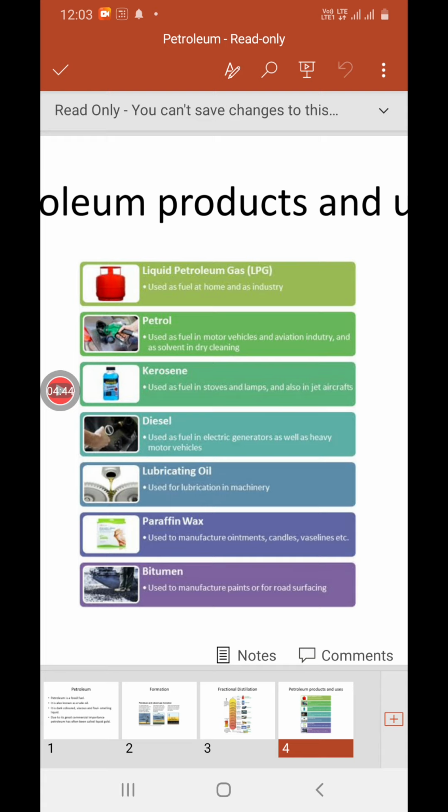The rate of consumption in our country is increasing year after year, and if we make use of these things in the same way, then according to estimates, within a few decades it will be exhausted. So we must save all these products. We have to use them within limits.